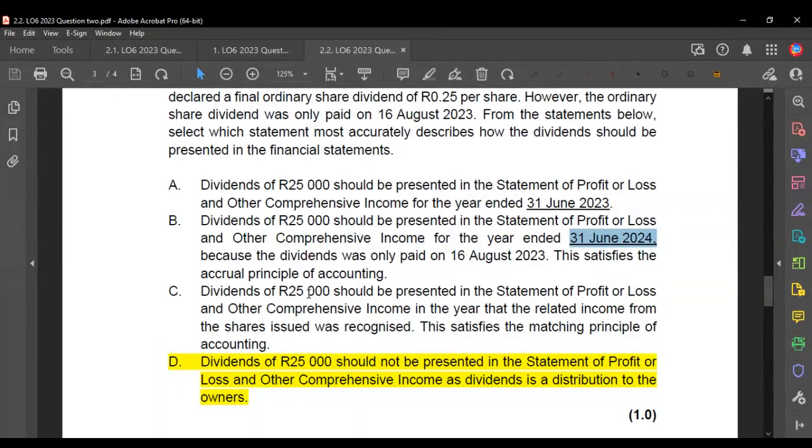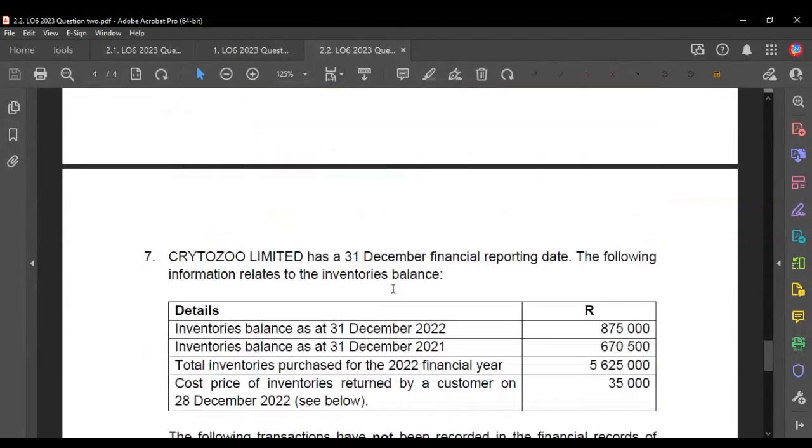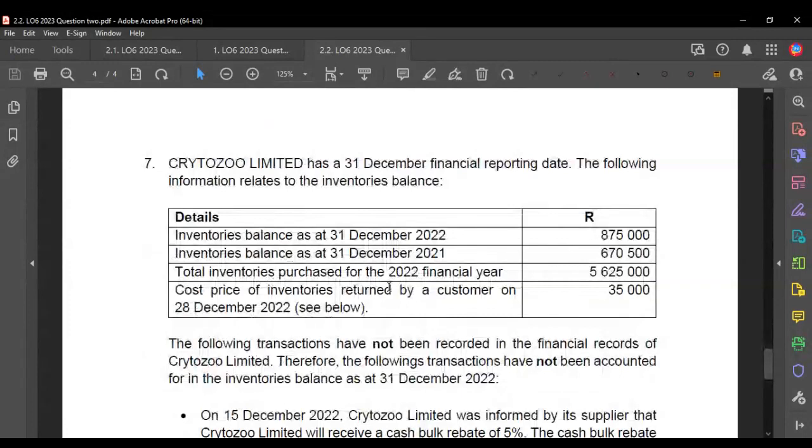And then D basically says it's not disclosed at all in the SPLOCI, and that is the correct answer. Instead, we know it ends up in the statement of changes in equity. Okay, so that's D. And then CryptoZoo